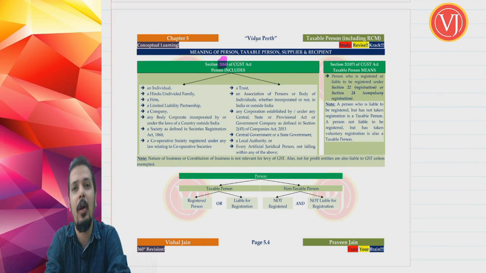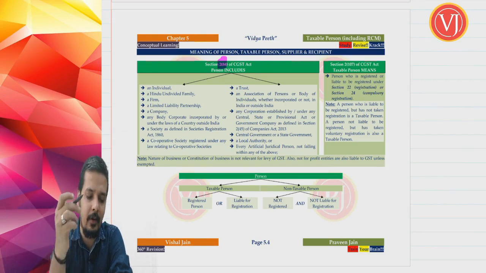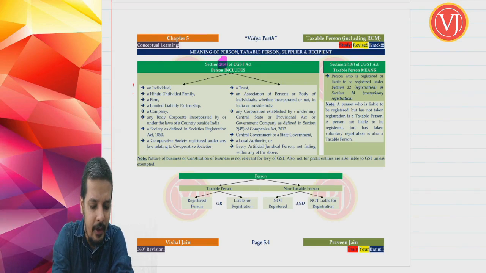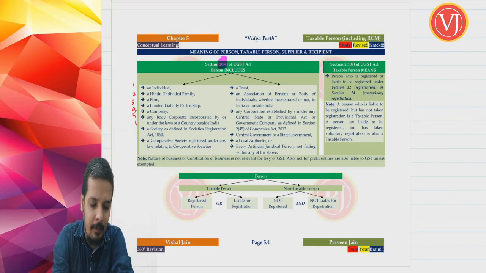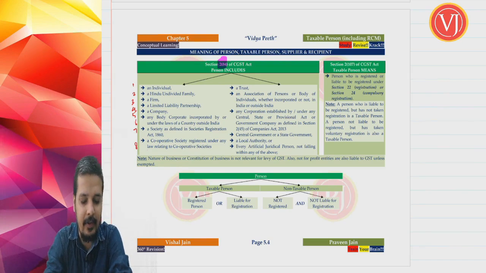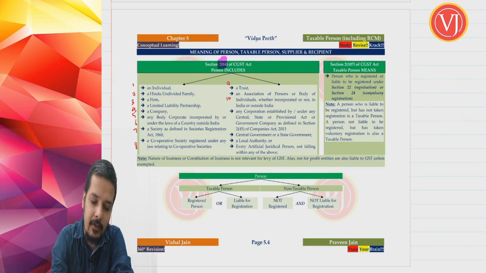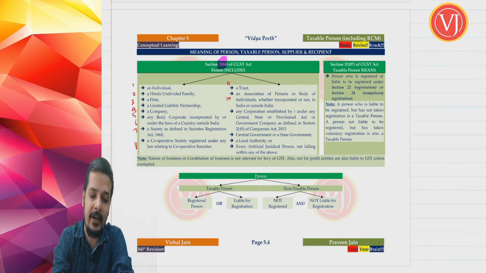As per section 2 clause 84, person is defined to include: an individual, a HUF, a firm, a limited liability partnership, a company, a body corporate, a society under the Societies Registration Act 1860, a cooperative society registered under any law relating to cooperative societies, a trust, an association of persons or body of individuals, whether registered or unregistered, whether incorporated in India or outside India.